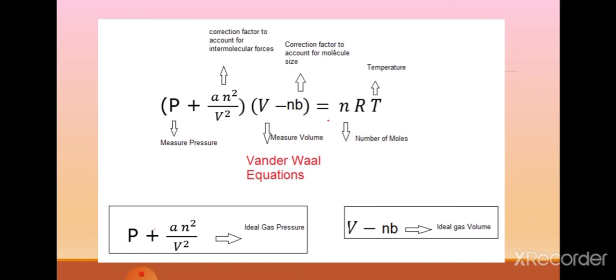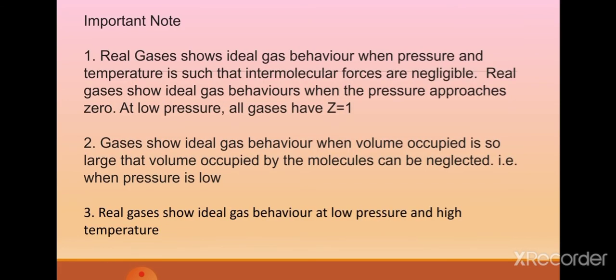P is your measured pressure. An²/V² is the correction factor to account for intermolecular forces. V is the measured volume. nb is the correction factor to account for molecule size. n is the number of moles. R is the gas constant, and capital T is temperature. And here the pressure after the correction becomes P plus an²/V². This is the ideal gas pressure, and V minus nb is the ideal gas volume.